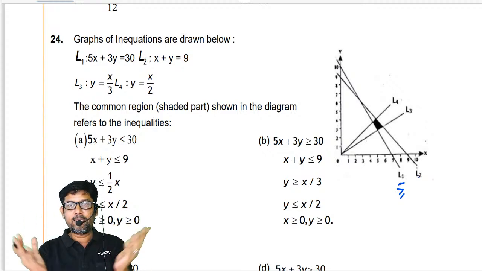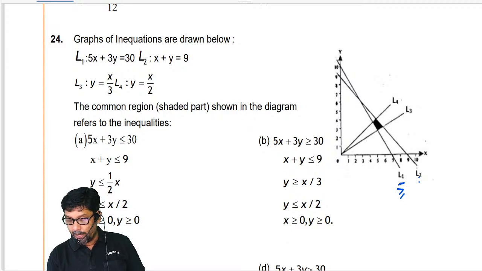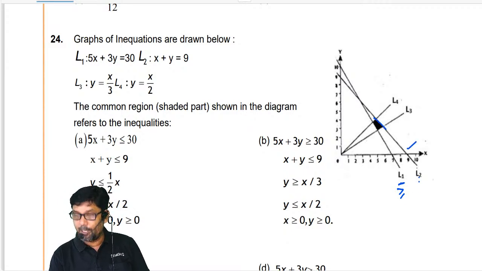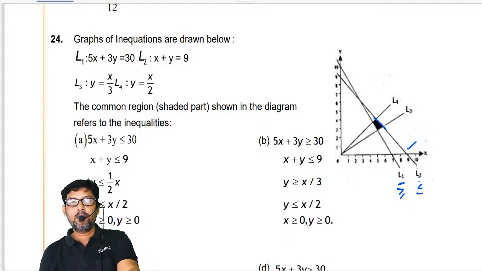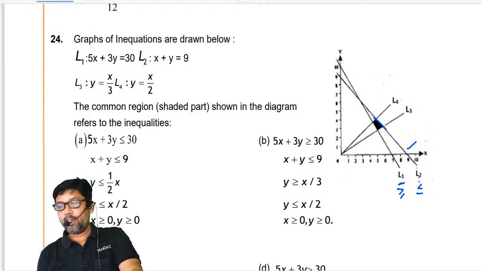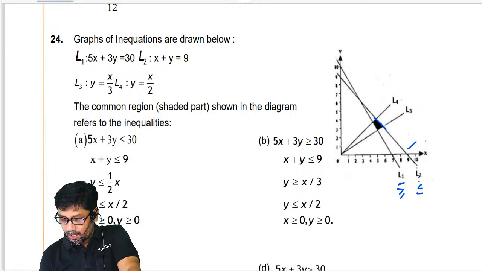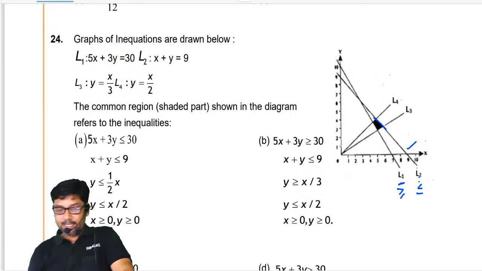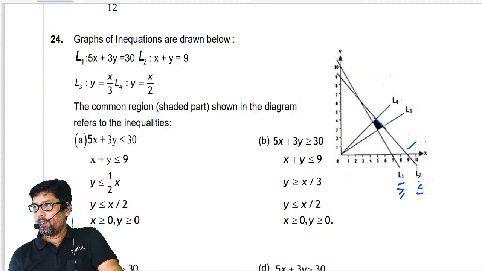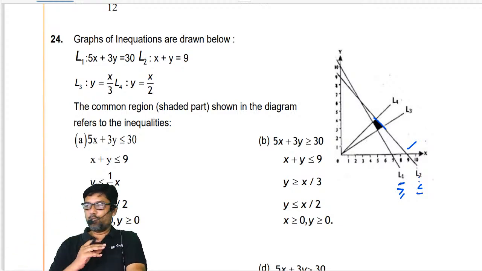Allow me to explain the entire thing. Now L2 is here. Where is the shaded region? Below the line, sir. Therefore, L2 will have less than or equal to. Say yes or no?